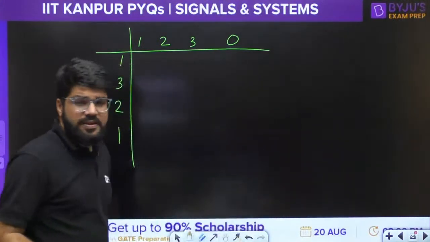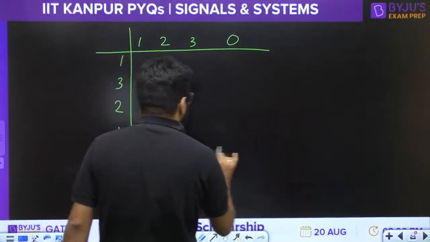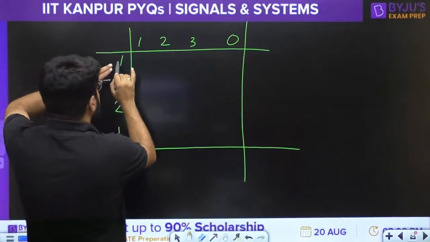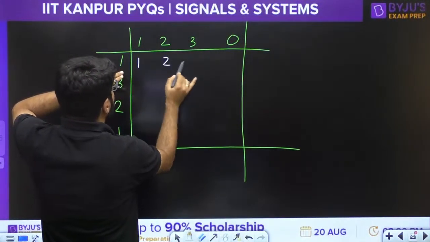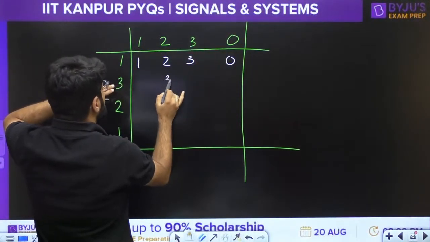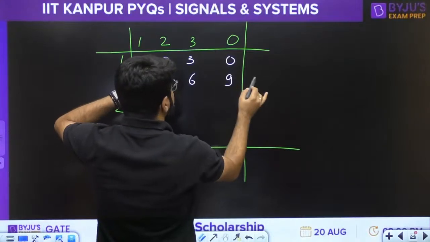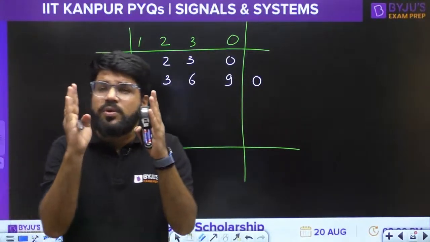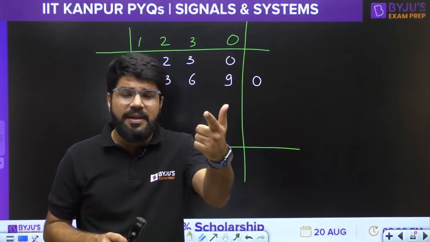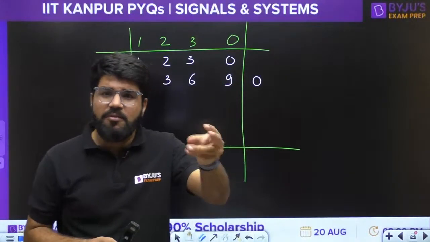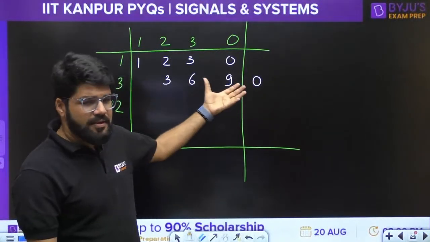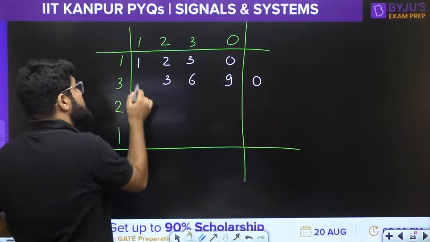The simple technique of solving this circular convolution is using the circular folding technique. Number 1: first element 1 multiplied by all the numbers, so 1, 2, 3, 0. Now multiply 3, the next element, with all the numbers on the top. So 3 into 1 is 3, 3 2s are 6, 3 3s are 9, 3 into 0. But write down the signals only from n equal to 0 to 3. It should be only a 4-point representation. A very shortcut I am telling. How this is derived, we don't have much time now, but this is the final method of solving the circular convolution. Whatever sample goes outside this length of 4, circular folding will be applied and it is brought here.